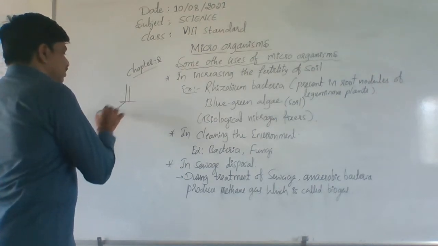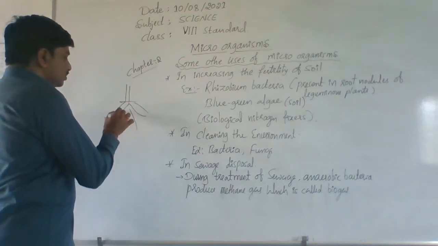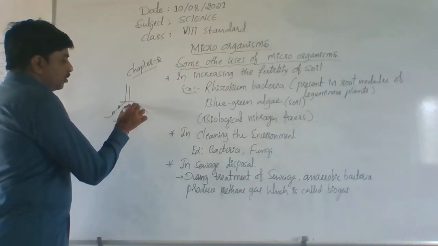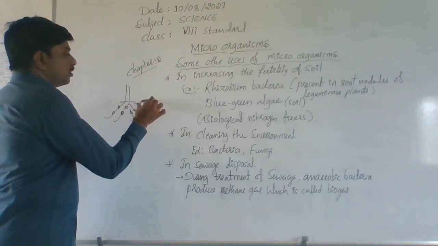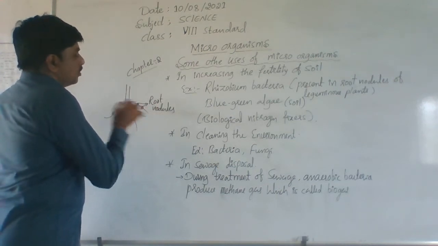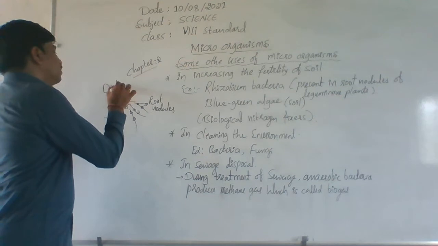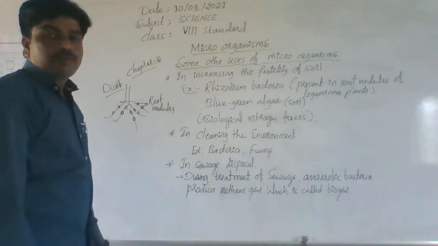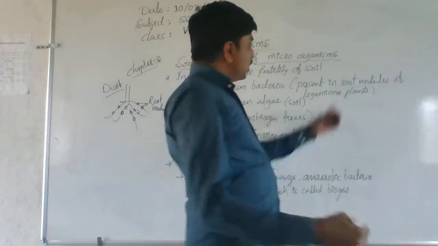Understand? Just imagine these are the roots. These are what we call root nodules. Of which plant? Of dicot plants. Either you can say legume plants.